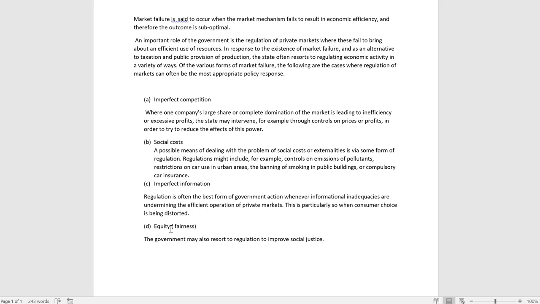There can be some unfair distribution of income or wealth. One party can become very rich, another party can become very poor. So by imposing taxation or some other methods, government can reduce this unfairness. So this is equity or fairness.